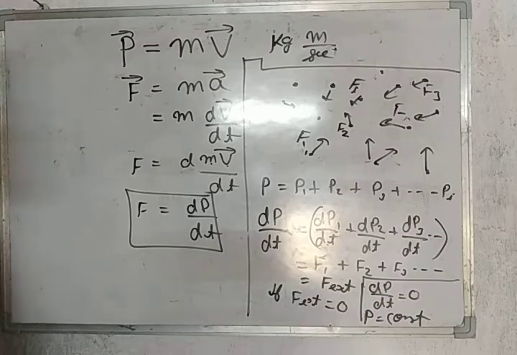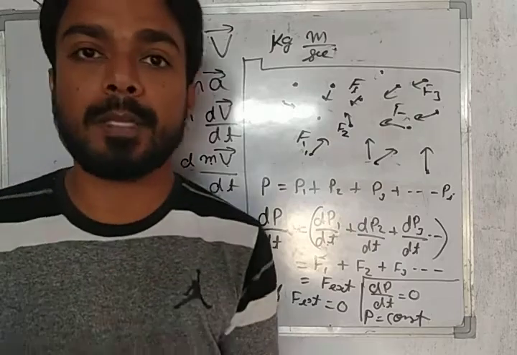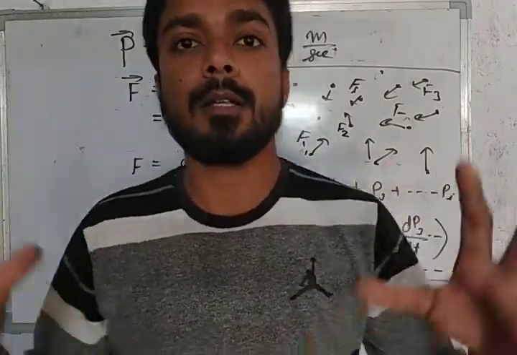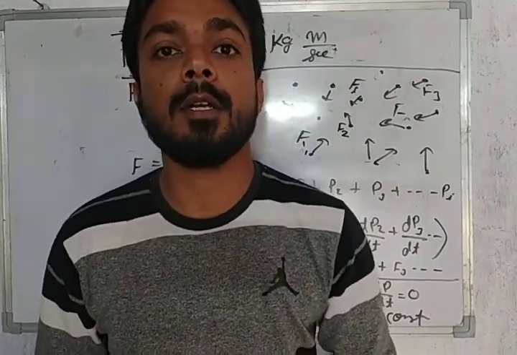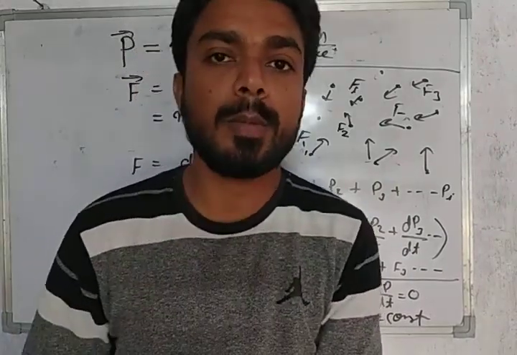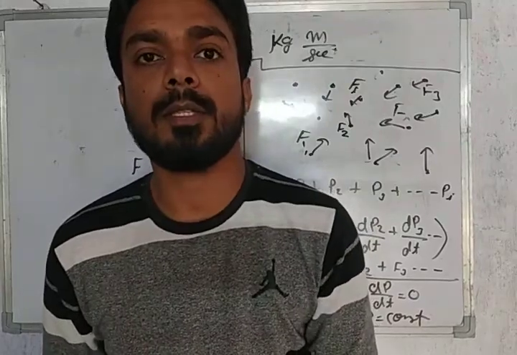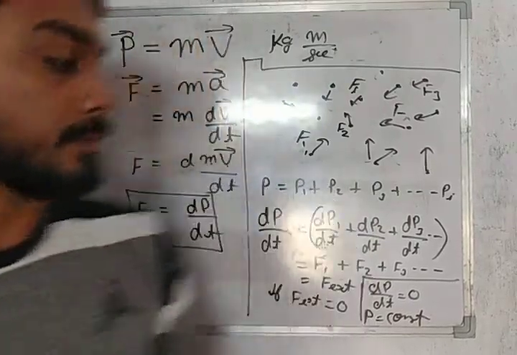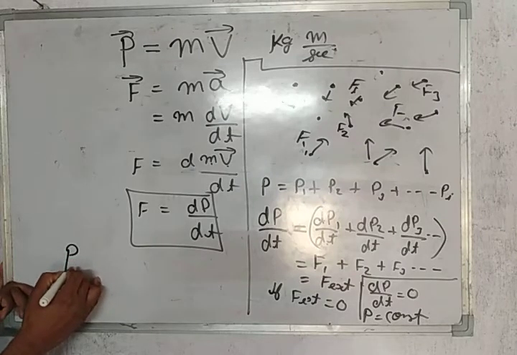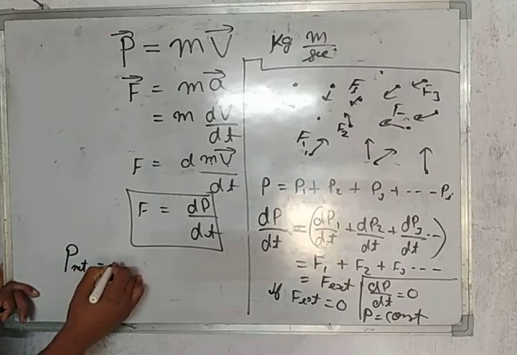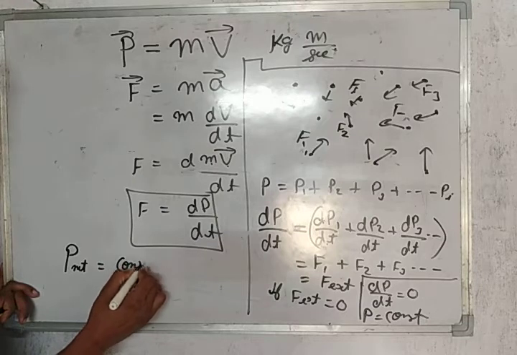Then we say, in the absence of any external force, the momentum of the system is always conserved, and we write initial momentum is equal to final momentum. And here you can see P net is conserved.